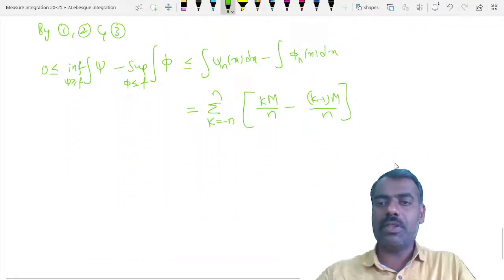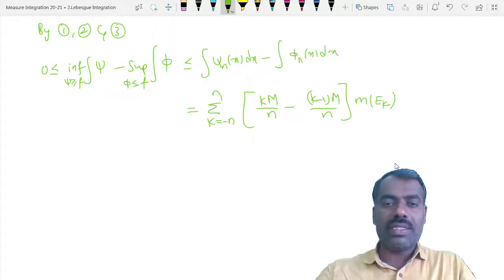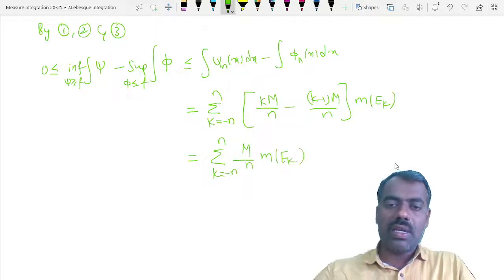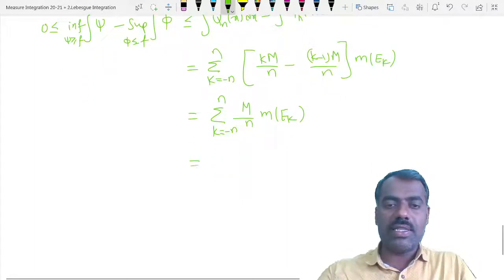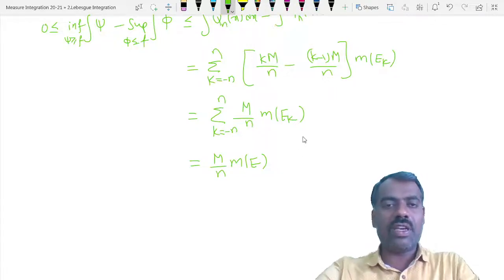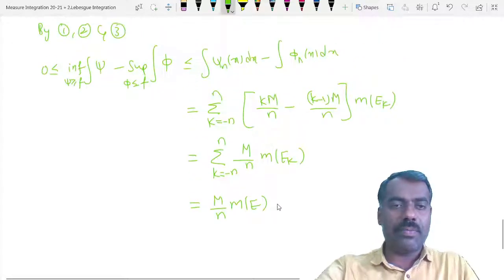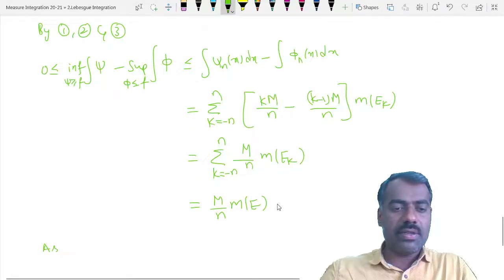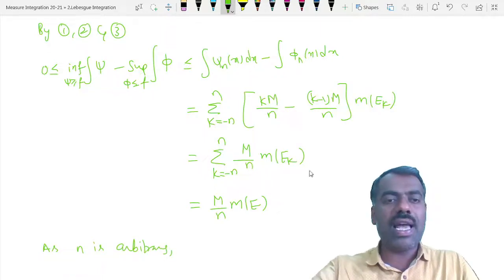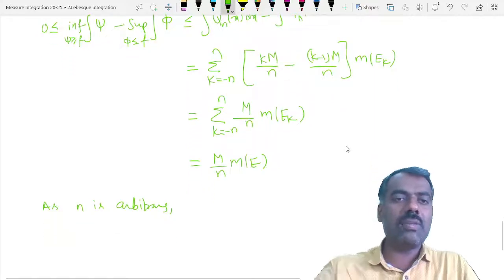So this is measure of ek, but km will get cancelled, so summation k equal to minus n to n, m upon n measure of ek, and m upon n will come outside, and this is same as m upon n into measure of e, right? So therefore, the right hand side, that m and measure of e are finite values and n is arbitrary, right? So as n is arbitrary, by taking n sufficiently large, we can make the right hand side also 0.